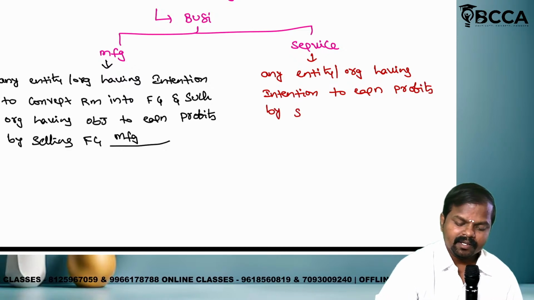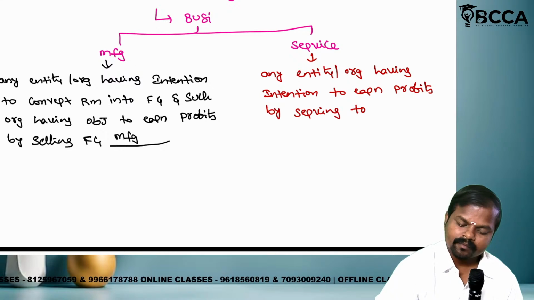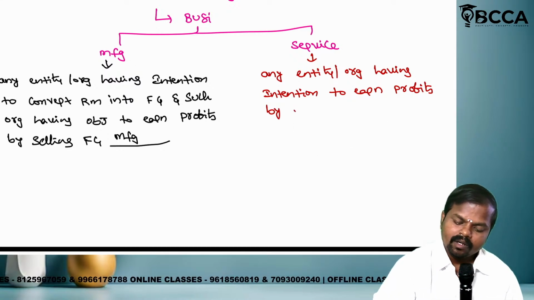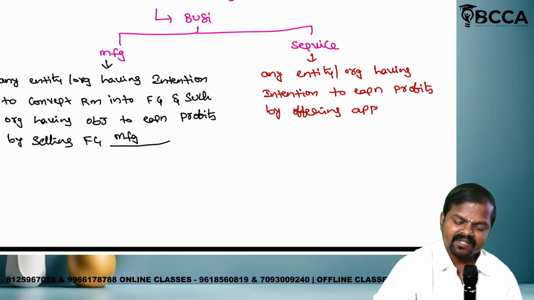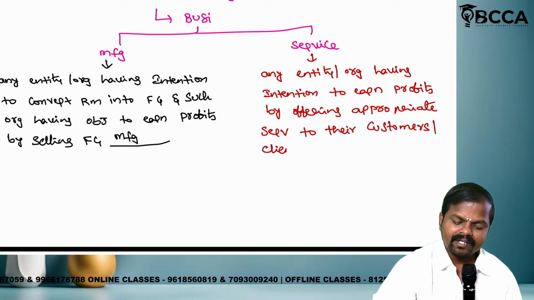By offering appropriate services to their customers or our clients.